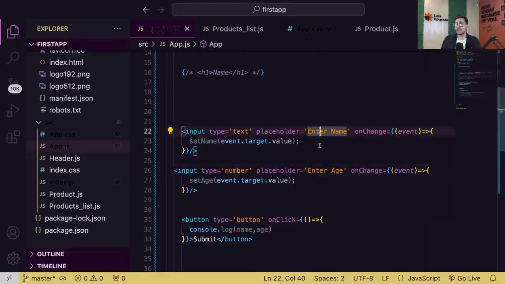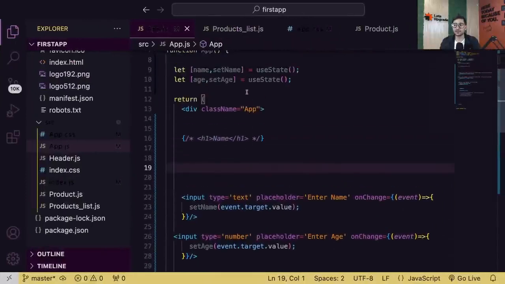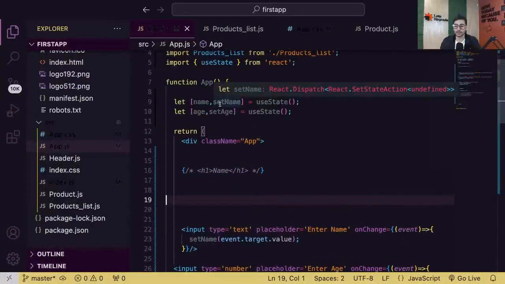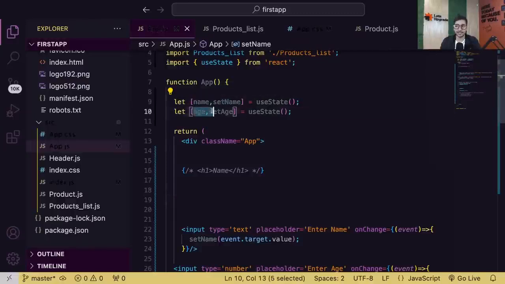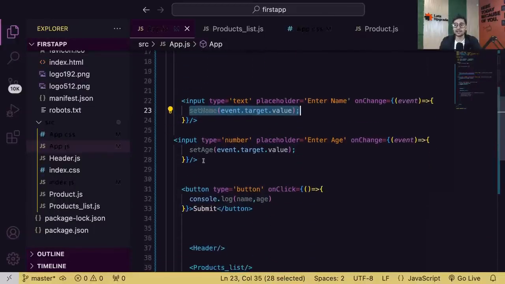Okay, good. So now you have understood the concept, everyone, that we are not displaying name and age anymore. The simple logic is we have two state variables, name and age. Yes, I'm repeating. Whenever I make changes in the name input field, I change the state variable name with whatever value I'm writing. Whenever I make changes in the age input field, whatever I write in that input field gets set to the state age variable. And then I'm simply printing those variables when I click on this button.